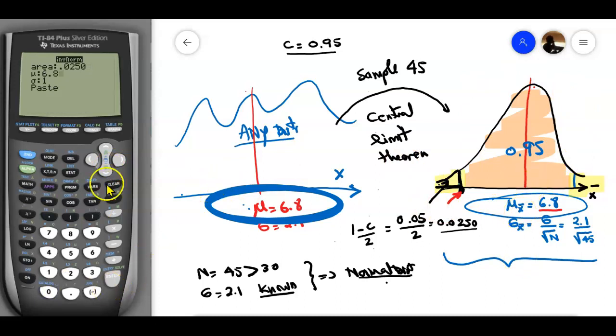And the sigma is going to be 2.1 divided by radical 45. So this is going to be 2.1 divided by the radical sign, so second and square root, and then I put 45 in there, and close the parentheses. So I'm done with filling up the required information. I go enter again, and this is going to be 6.186.